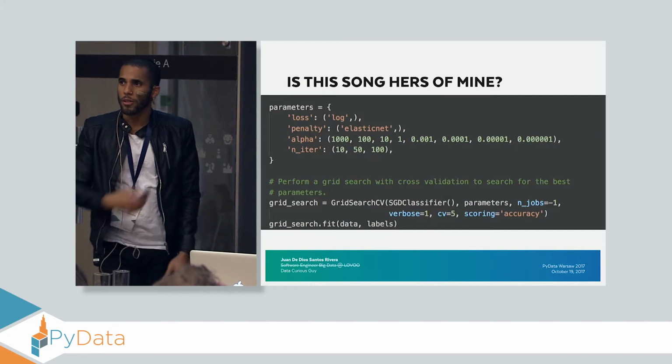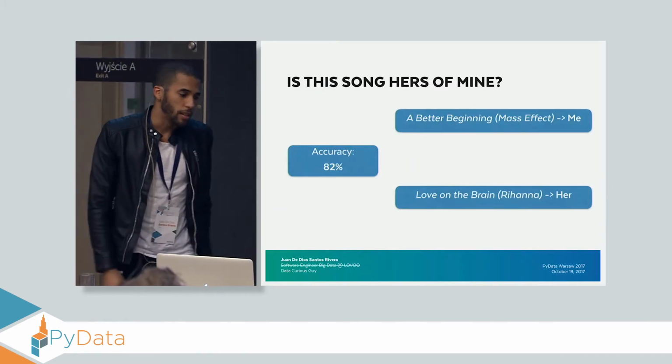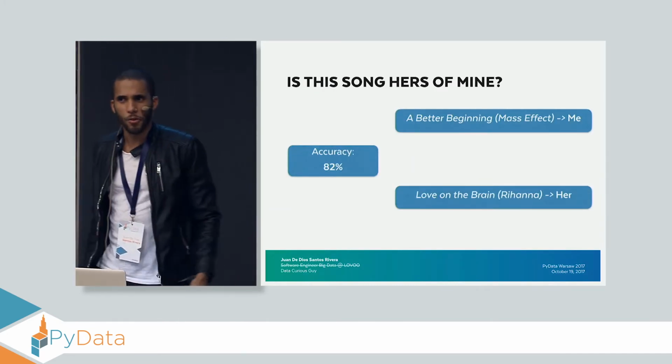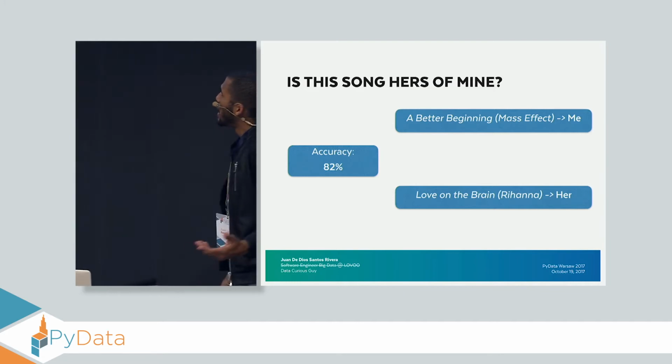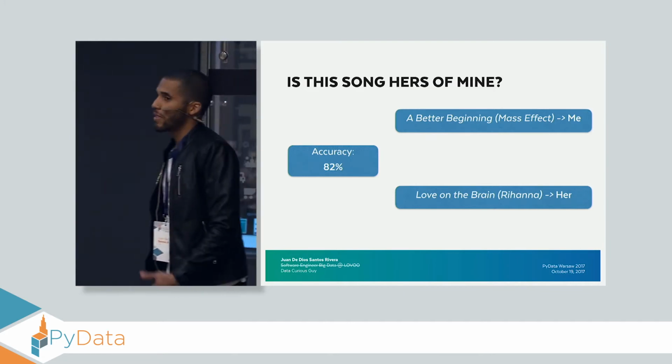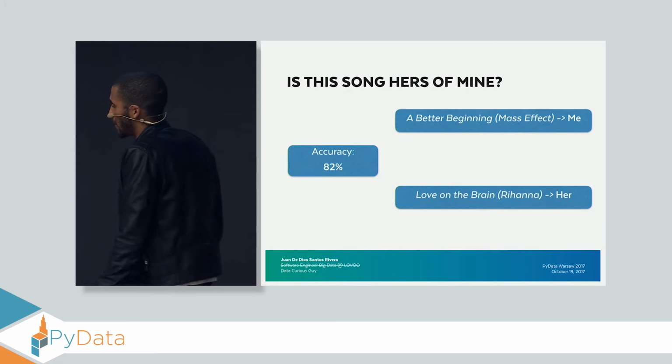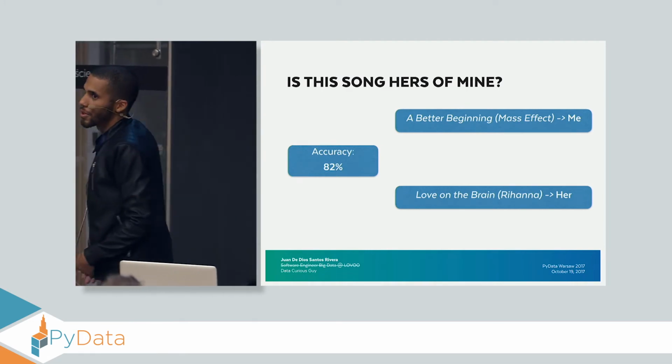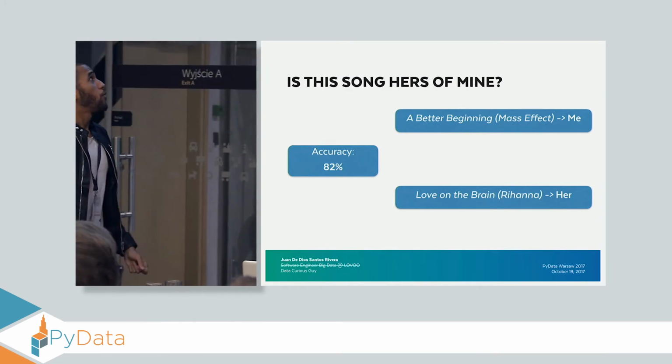But now the results: bing, 82%. I feel it's quite nice. 82 is a nice number. That means that in 8 out of 10 cases, the model was able to predict if the song is hers or mine. And I decided to test it on some songs that I didn't have in my playlist.